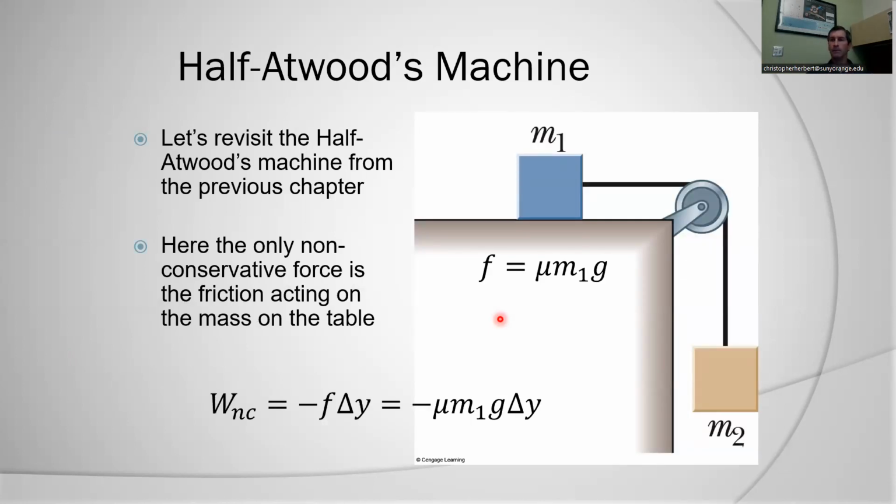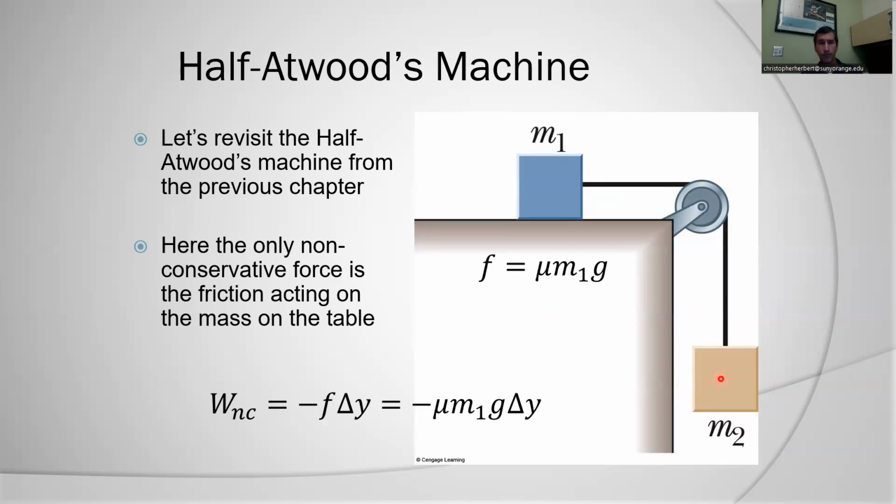Let's look at a more complicated system where we had combined motion. This was the half-Atwood's machine. We did this with Newton's laws and came up with pretty good results. But we can also solve this using conservation of energy, where we have to consider the mechanical energy of mass 1 at the beginning, the mechanical energy of mass 1 at the end, the mechanical energy of mass 2 at the beginning, and the mechanical energy of mass 2 at the end.